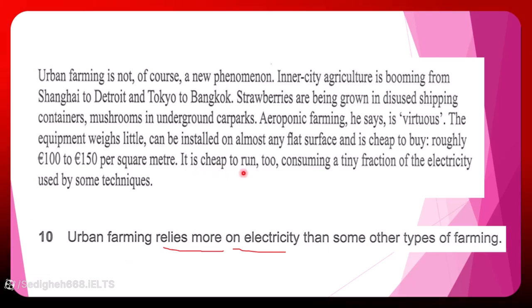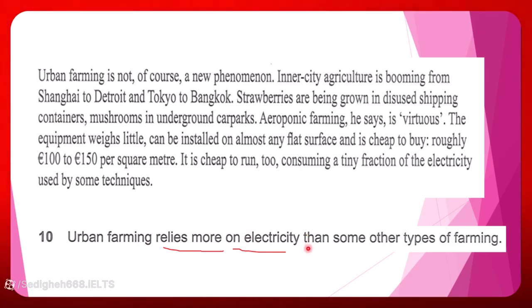It is cheap to run too, consuming a tiny fraction of electricity used by some techniques. So, something that we have here, a tiny fraction of electricity, is against something we saw on this question, relies more on electricity. So this is a kind of false question.